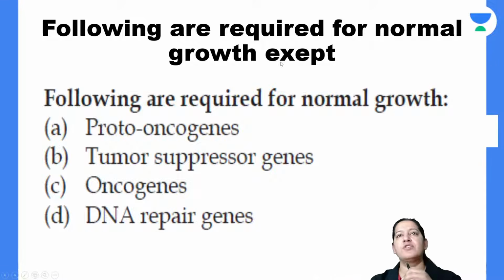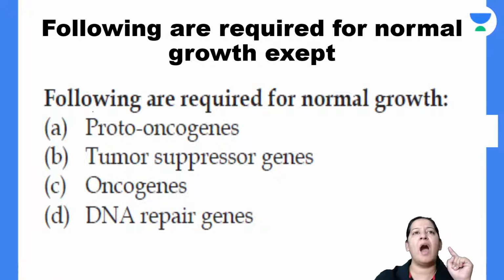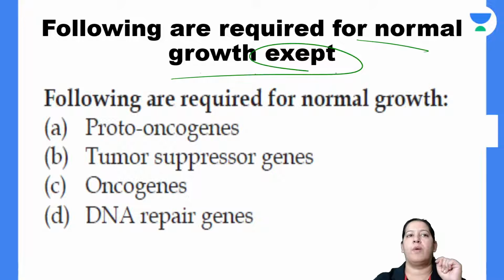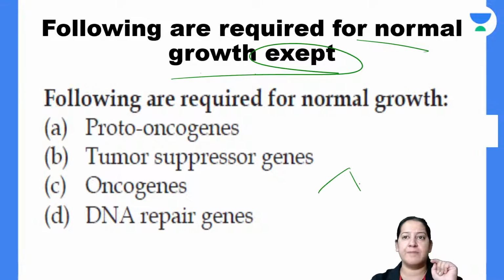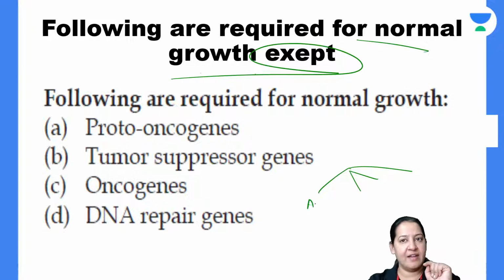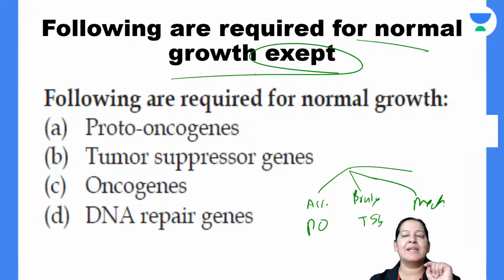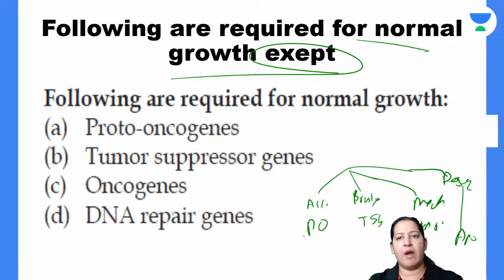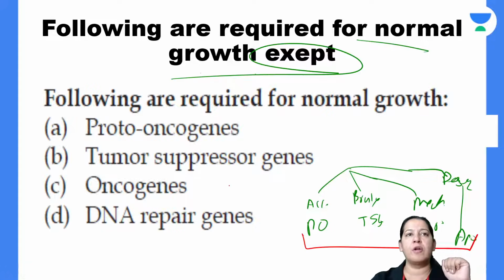This is the next question in front of you. Following are required for normal growth except. For normal growth, what is not required? I have told you, for normal growth we have 4 types of genes in the human body. We have accelerators, that is proto-oncogene. We have brakes, that is tumor suppressor gene. We have mechanics, that is DNA repair gene. And we have the destroying factory, that is apoptosis regulating gene. These 4 are required for normal growth. Which is not required for normal growth?